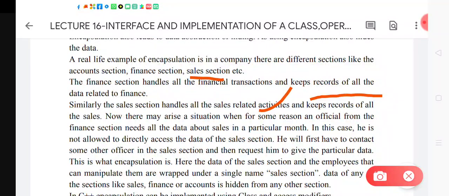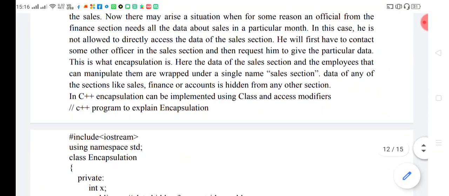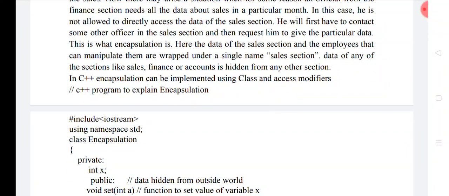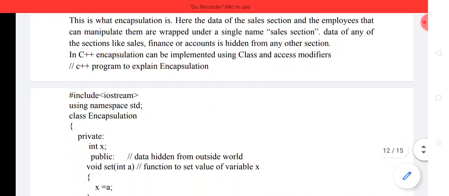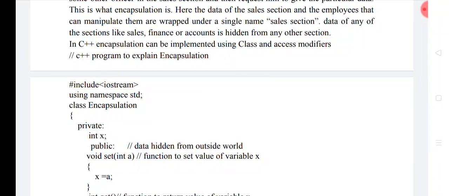So in this case that person may not be allowed to directly access the data of the sales section. He will first have to contact some other officer in the sales section, and then request him to give the particular data. This is where encapsulation comes into existence, and here the data of the sales section and the employees that can manipulate them are wrapped into a single unit named sales section. So data of any section like sales, finance, or accounts is hidden from any other section.